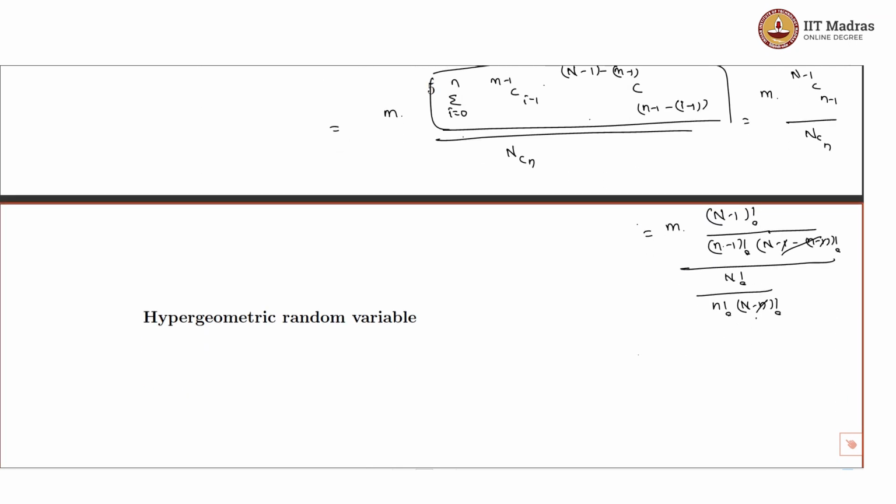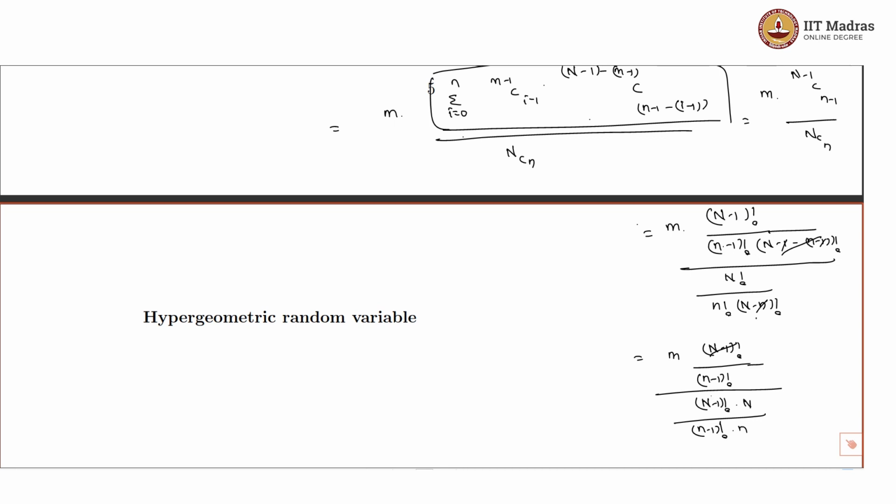and this would be equal to m into N minus 1 factorial divided by N minus 1 factorial, whole divided by this capital N factorial. I could write it as N minus 1 factorial into capital N, divided by the small n factorial, which I could also write as small n minus 1 factorial into small n.